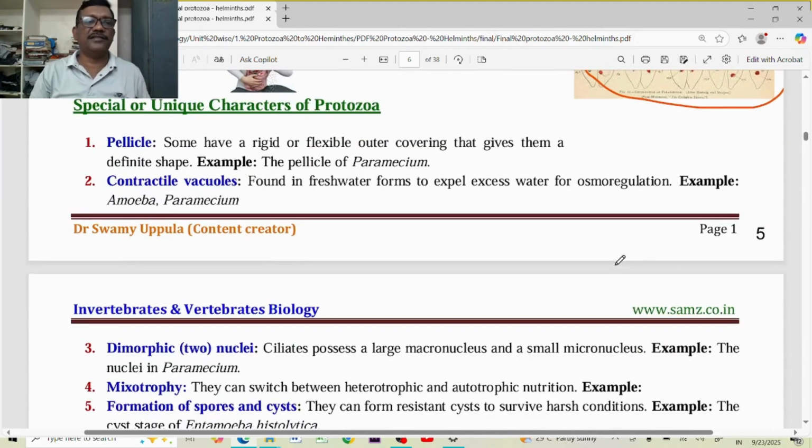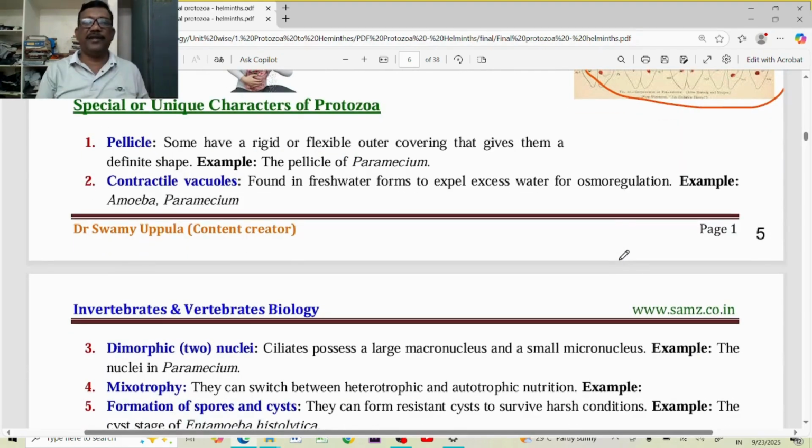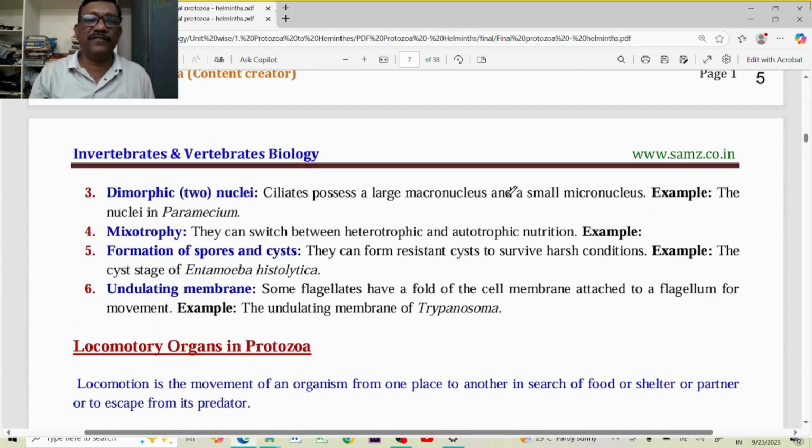Then after this, the special or unique characters in the protozoa. The pellicle, the outer membrane, is present in some of the ciliates, and it can protect the organism from external harsh conditions. The contractile vacuole is mainly meant for the regulation of osmotic balance in the body, and also to excrete the nitrogenous waste material.